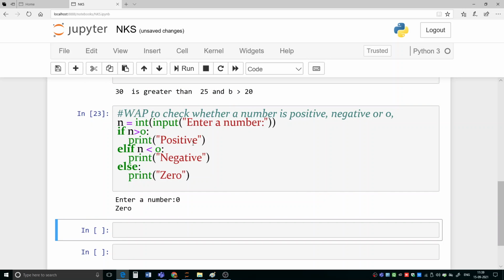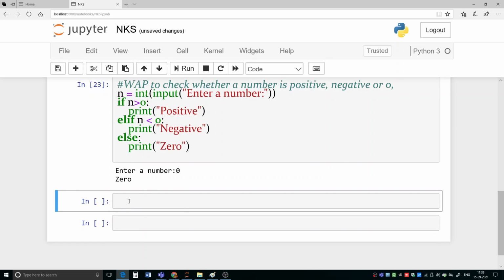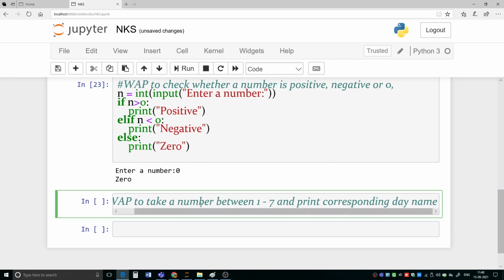Okay. You can take other examples also. For example, suppose you are supposed to write a program to take a number between 1 to 7 and print the corresponding day name, like Sunday, Monday, Tuesday, like that.